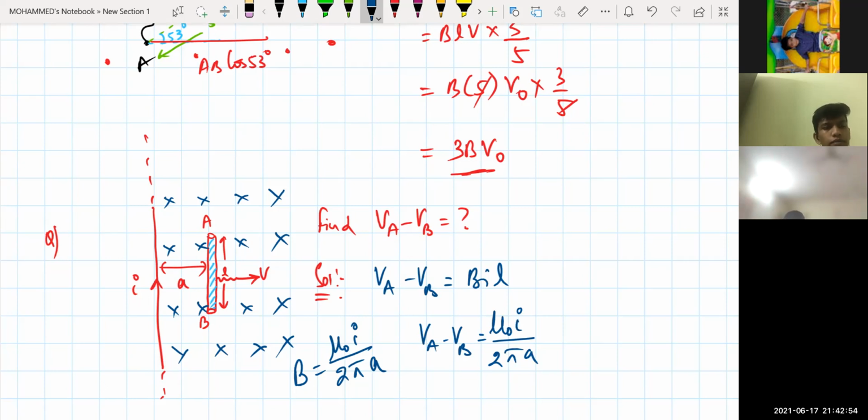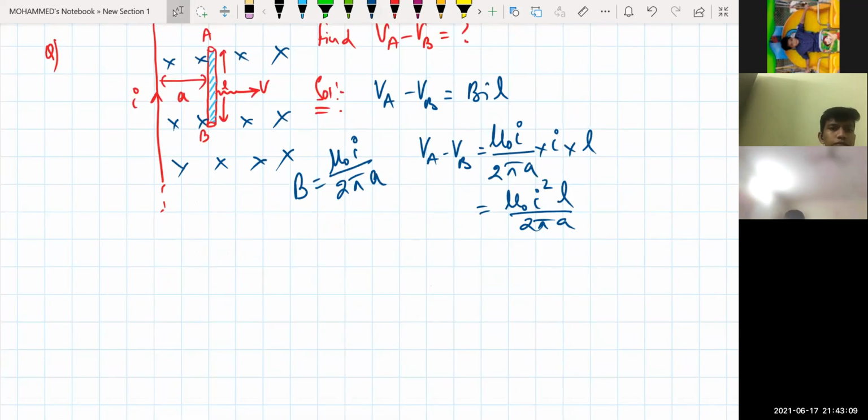Say the current here is I. Then this becomes mu naught I squared L divided by 2 pi A. If the currents are different, we can take I1 and I2. Anything is possible. Is that clear? Yes, sir. I hope you got an idea.